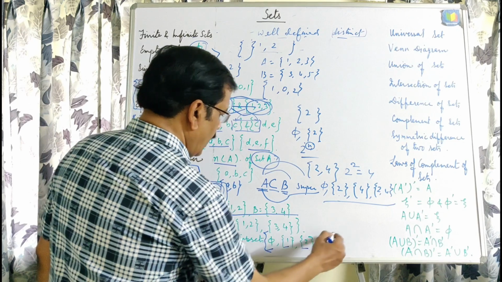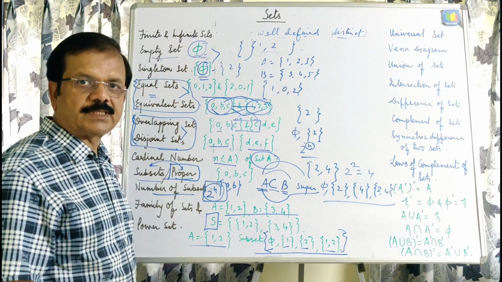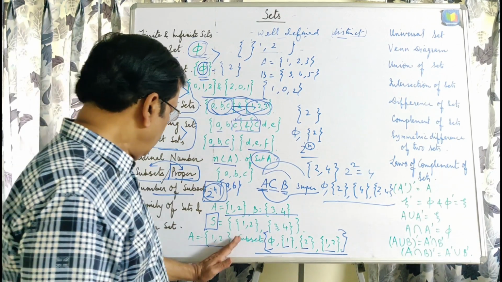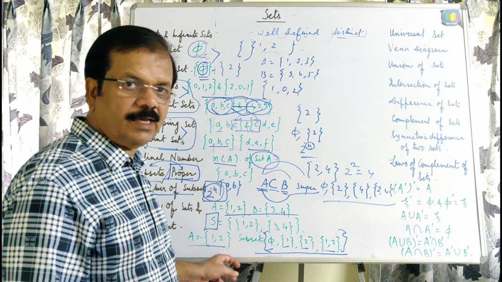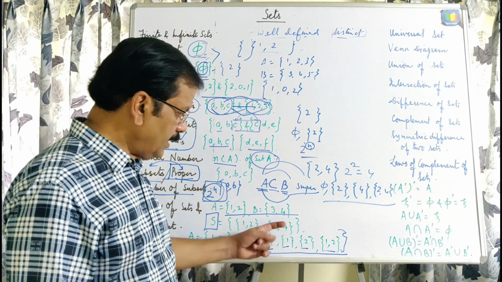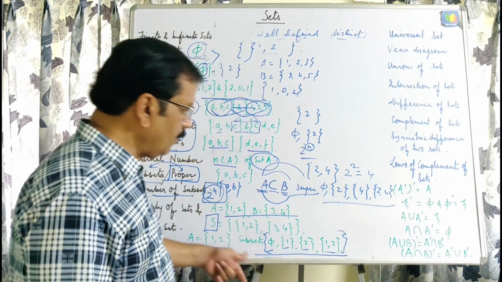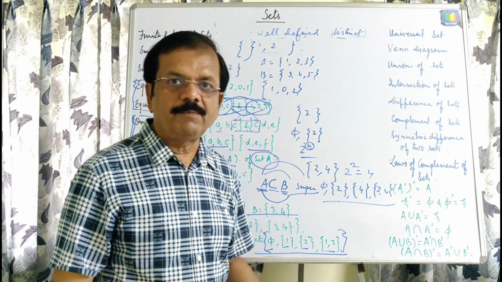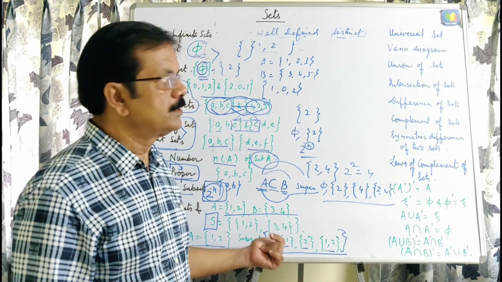These subsets, represented again in set form, that is with curly brackets, are called the power set of the given set. You can see here that curly brackets are used, and as a family of sets, we can say this is the power set.